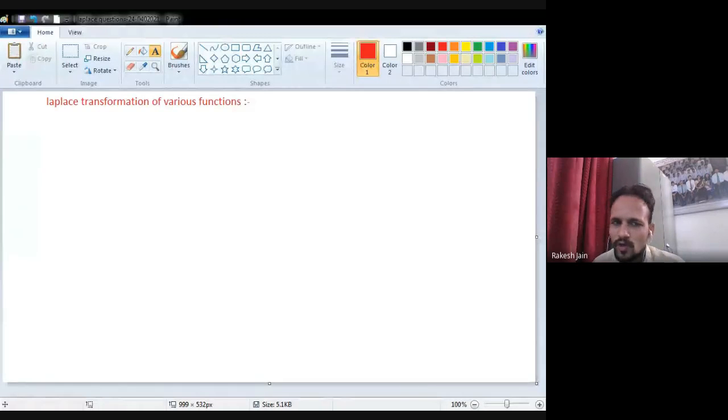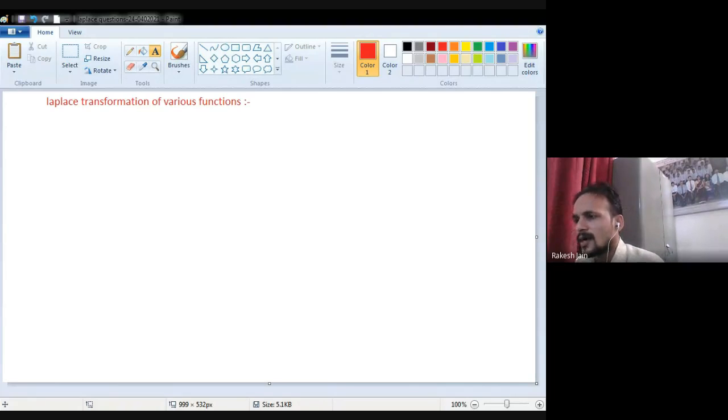Today I am going to teach you about the Laplace transformation of various functions. As we know, the Laplace transformation of any function f(t) will be equal to F(s), and the formula is F(s) equals the integral from 0 to infinity of f(t) e raised to the power minus st dt. Now I am teaching you the Laplace transformation of different kinds of functions.